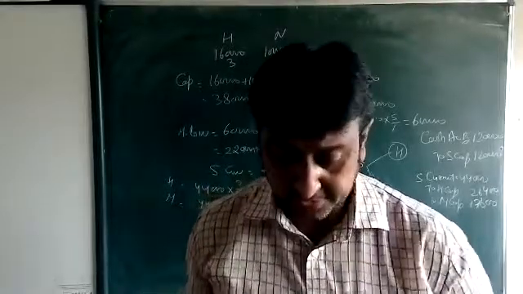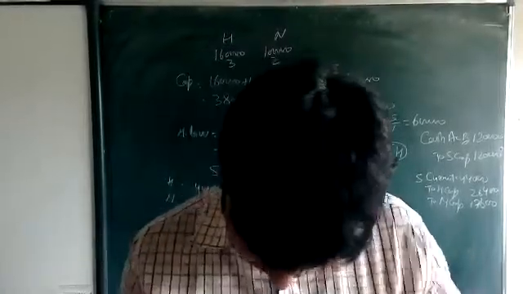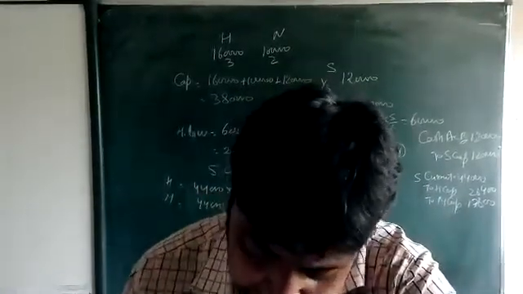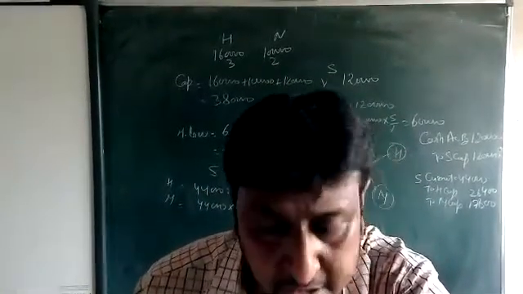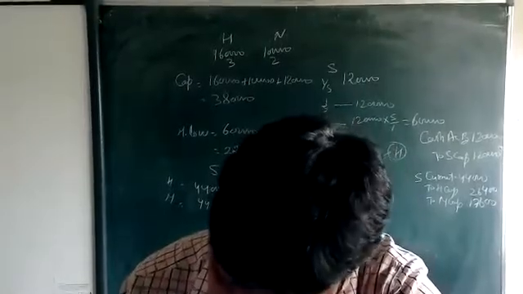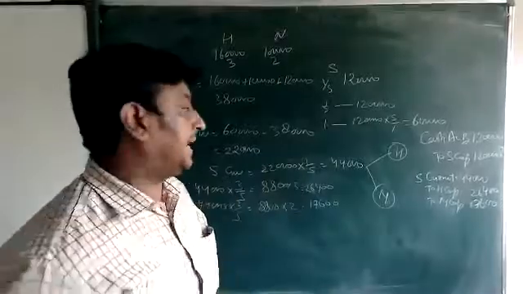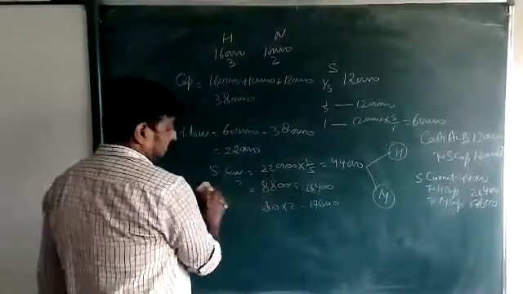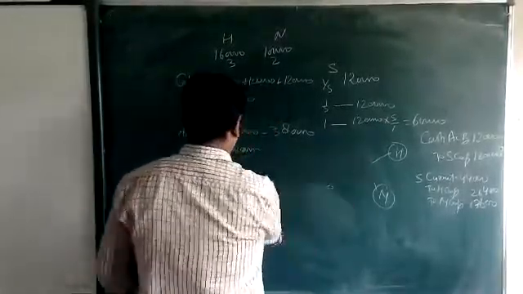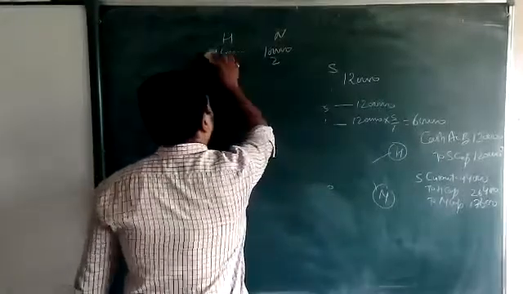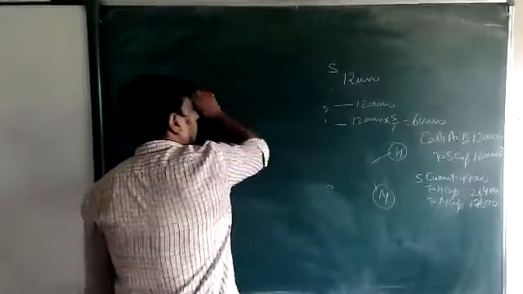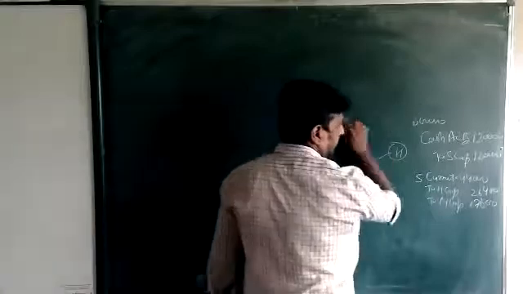Just see the next question. X and Y are the partners with capital of 13 lakh and 20 lakh. The system is the same, only the amount will change.